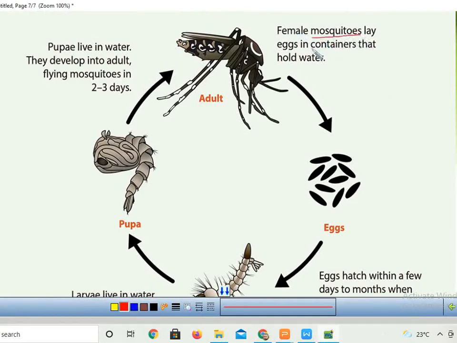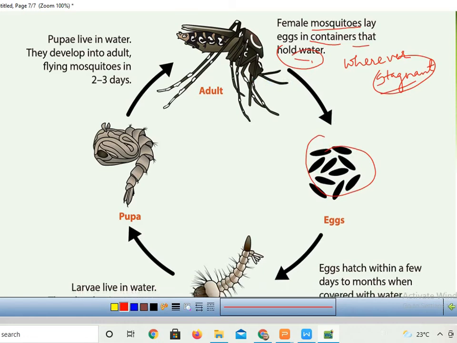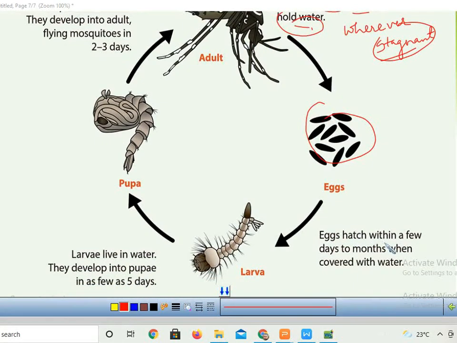Female mosquitoes lay eggs in containers that hold water, meaning wherever stagnant water is there, in that stagnant water the adult female mosquito will lay the eggs. Now what happens with these laid eggs? These eggs hatch within a few days to months when covered with water.